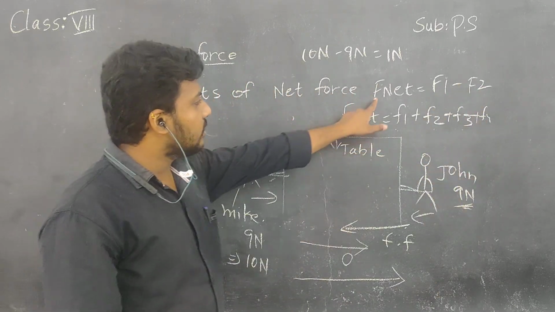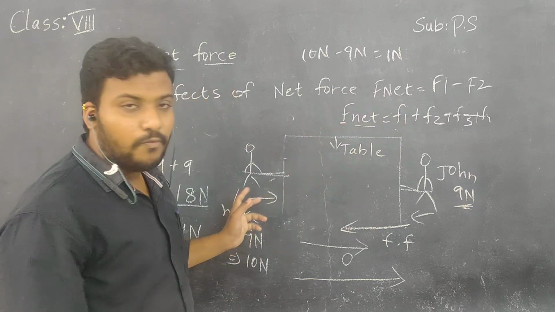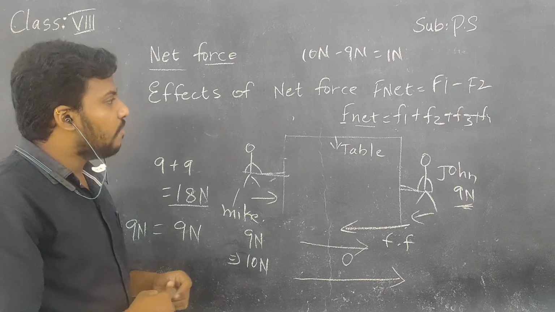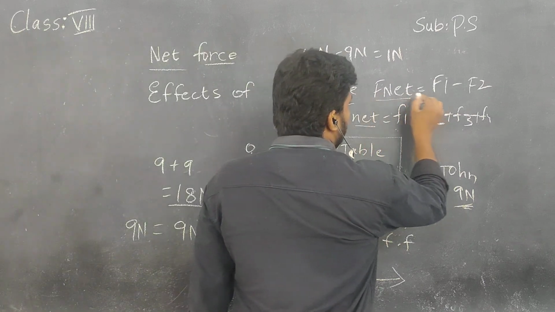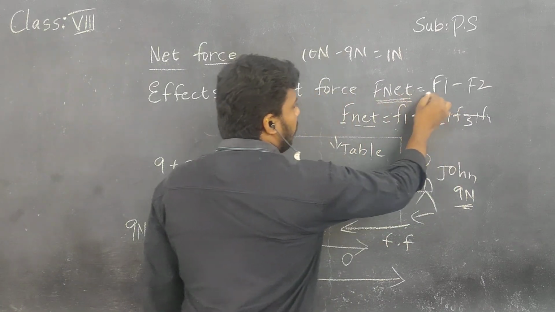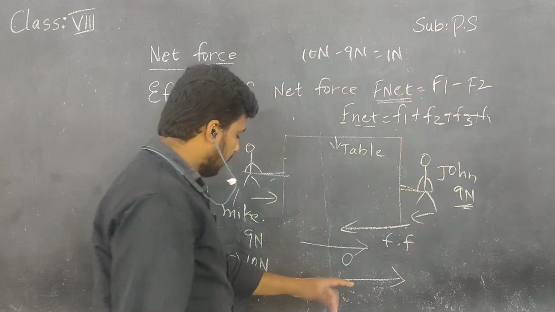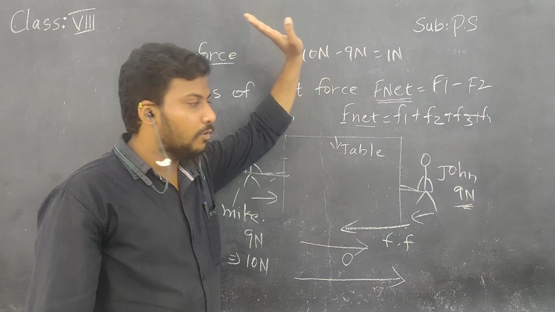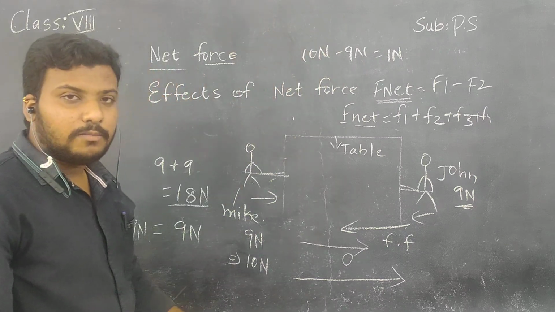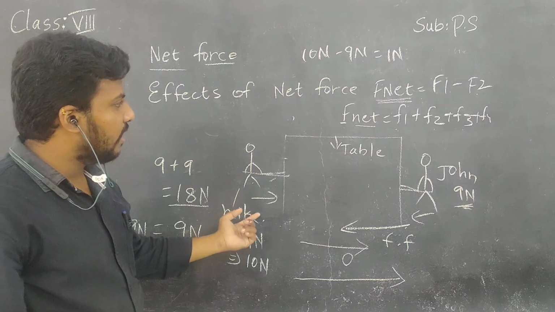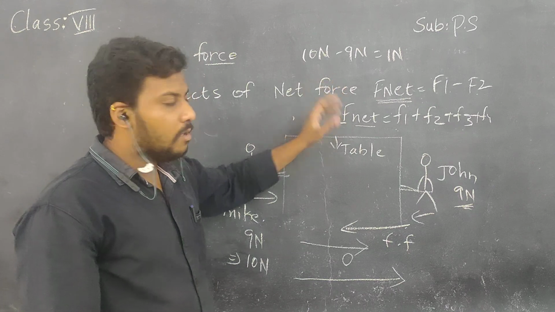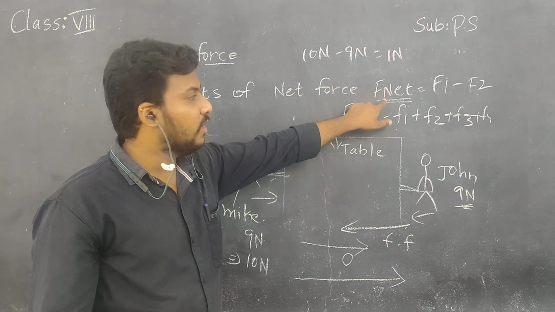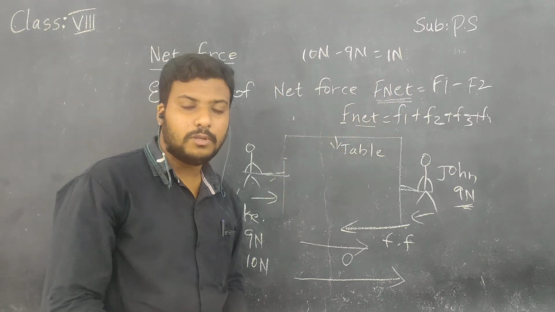In the second case, when forces are applied in opposite directions, we have to use this formula: net force F net equals F1 minus F2. We have done that, where it is 10 newtons minus 9 newtons equals 1 newton. Understand, children? When they are acting in the same direction, we use the addition formula. When they are acting in the opposite direction, we use F net equals F1 minus F2.